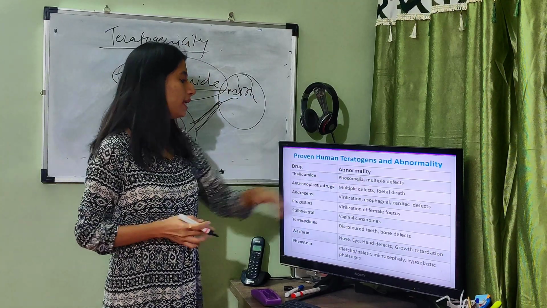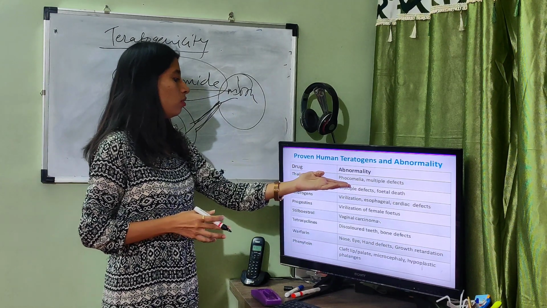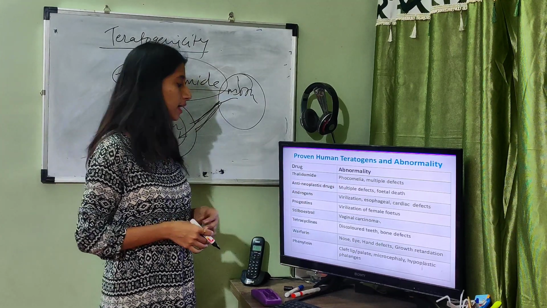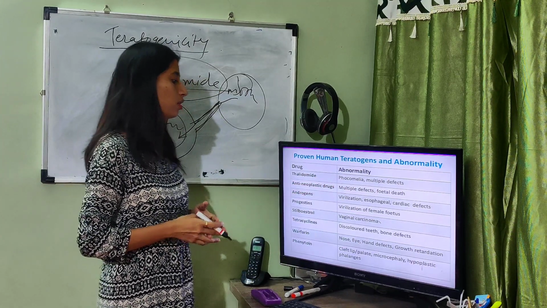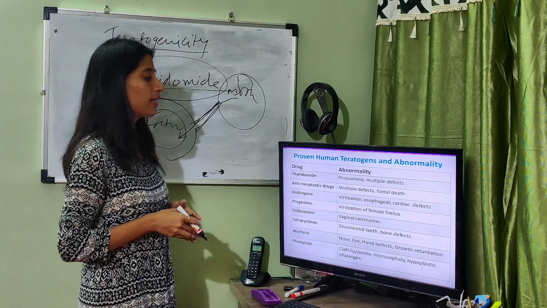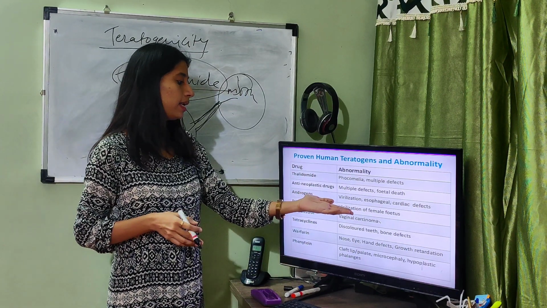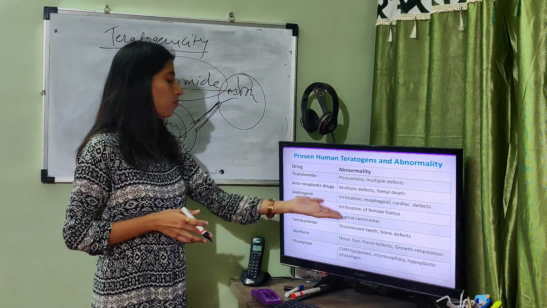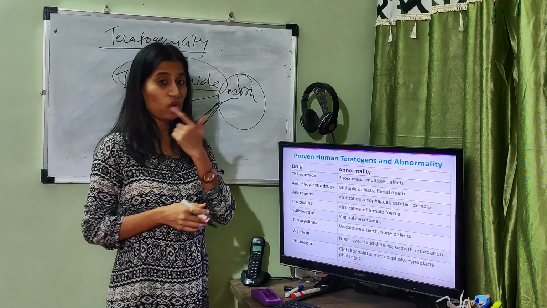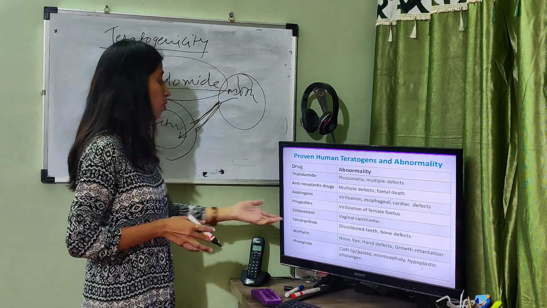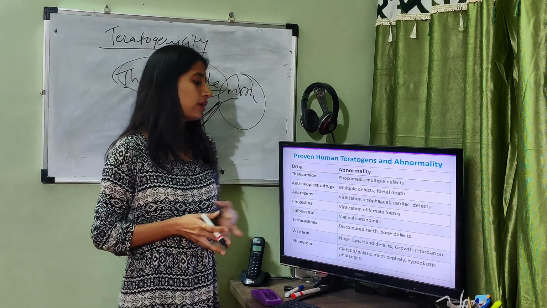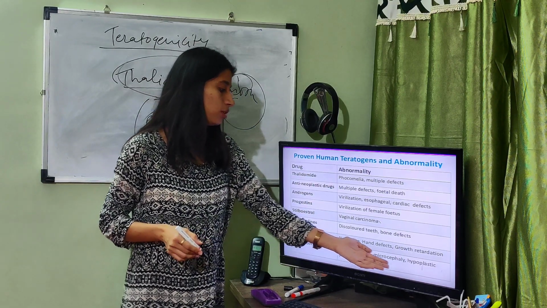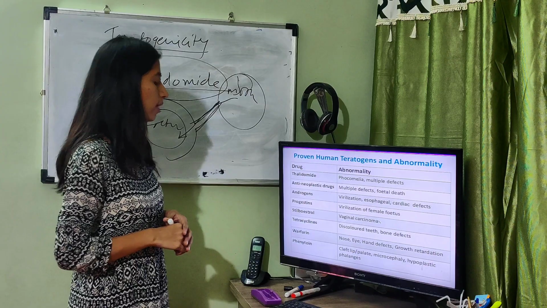Thalidomide, which causes multiple defects and phocomelia; then antineoplastic drugs, which cause multiple defects and fetal death; androgens, which cause virilization, esophageal and cardiac defects; progesterone, virilization of the female fetus; diethylstilbestrol, which causes vaginal carcinoma; tetracycline, which causes discolored teeth and bone defects; warfarin, nose, eye, hand defects and growth retardation; whereas phenytoin causes cleft lip, then palate, microcephaly and hypoplastic phalanges.